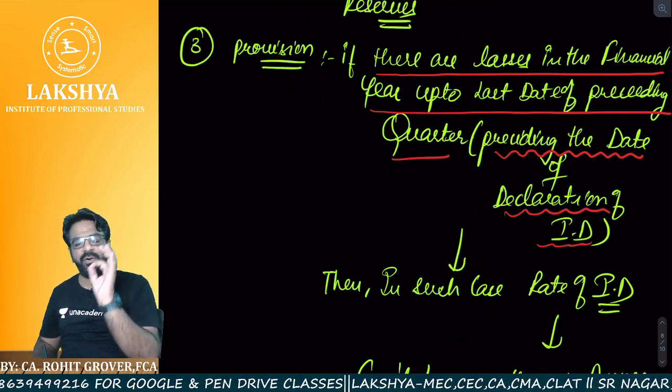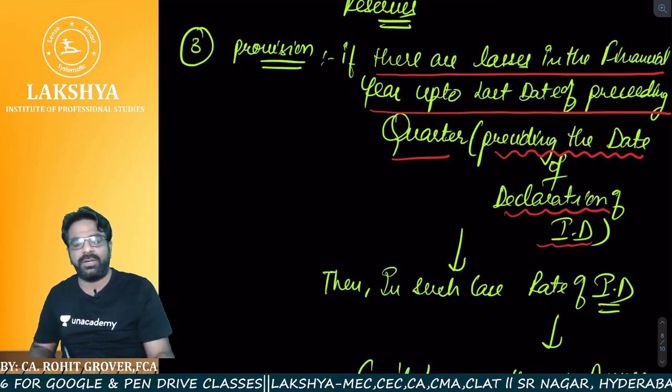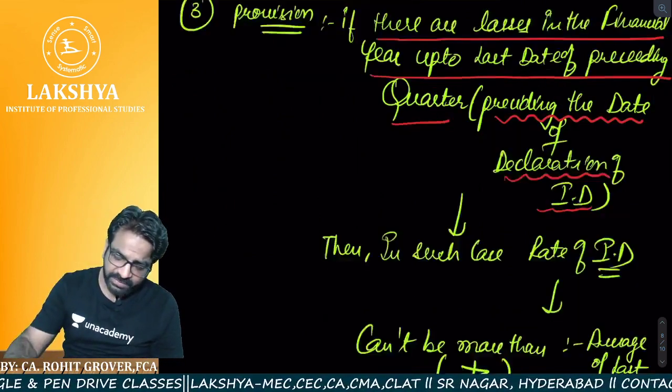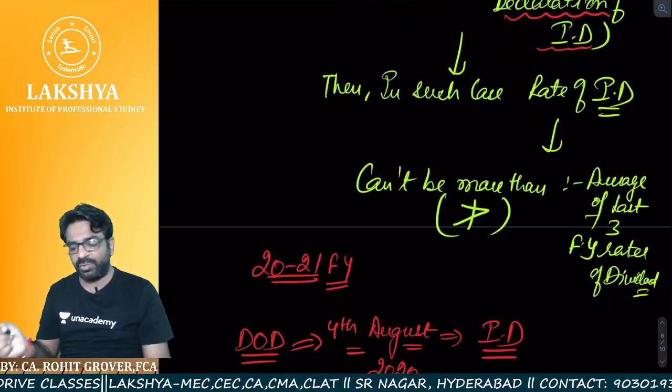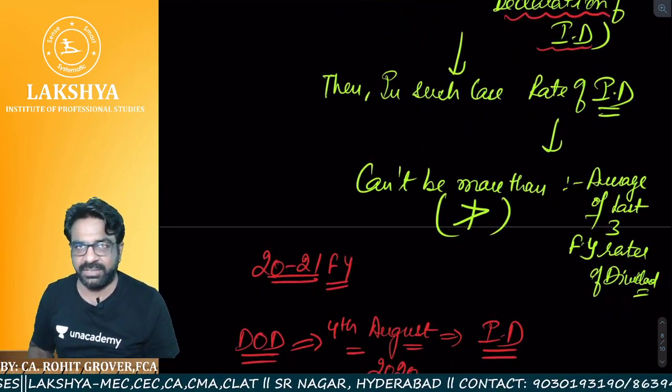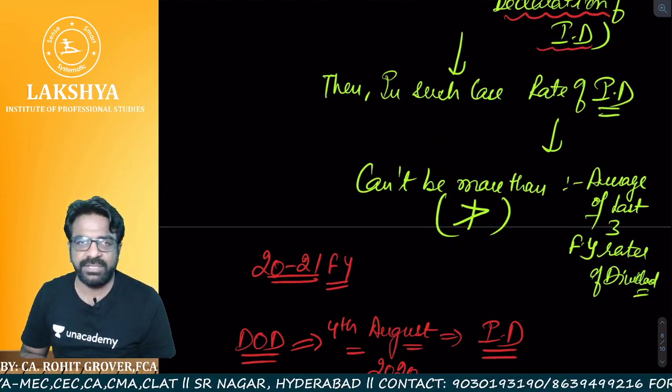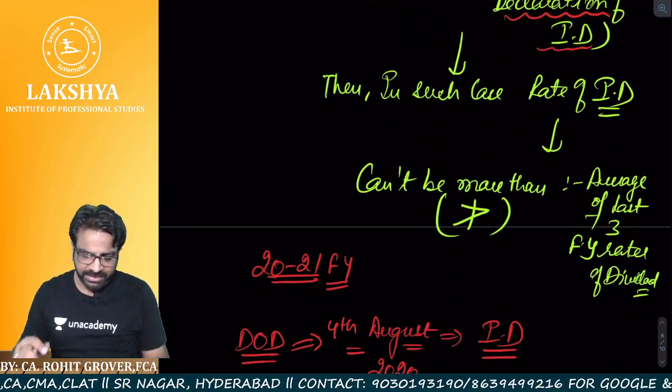With the example, I hope you have got perfectly what I'm trying to tell you. Then in that case, the rate of the interim dividend in any case shall not be more than the average of the last 3 financial years' rates. I hope everyone is clear. Yes, sir. Everyone is clear.